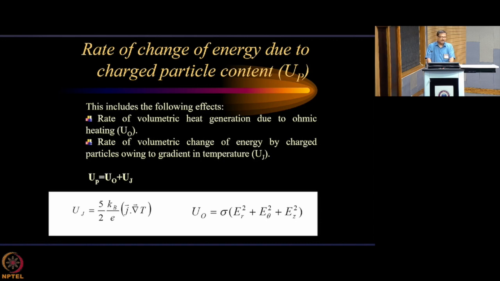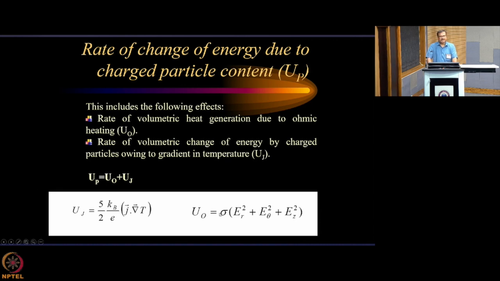But the plasma you have created is at a very high temperature. So the existence of some gradient in temperature is very common in plasma, and plasma unavoidably carries current to sustain it. If it is carrying current and it is associated with a gradient in temperature, then obviously this term is going to contribute.